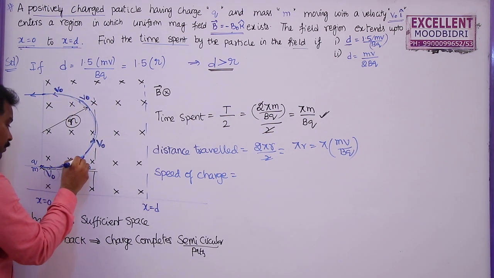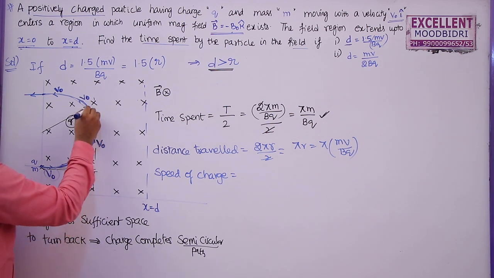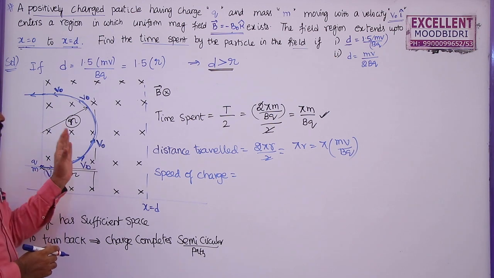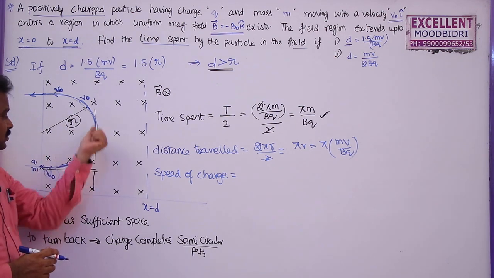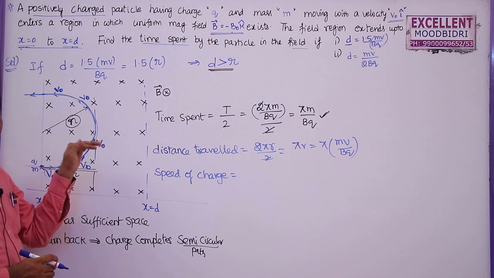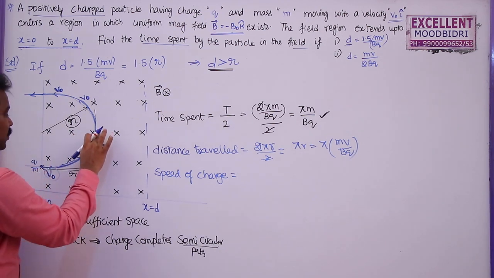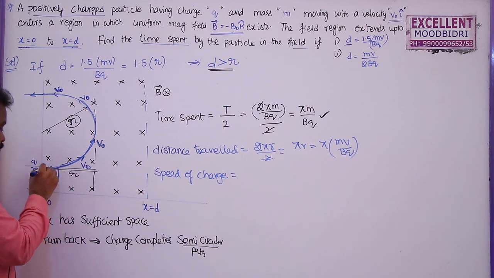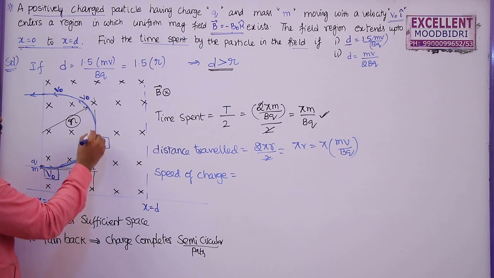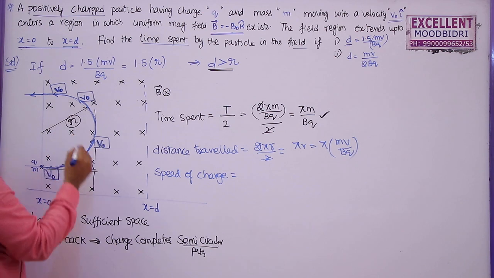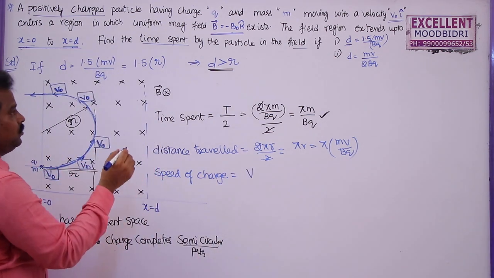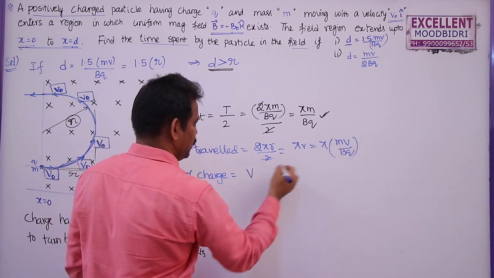The magnitude of velocity is not changing from point to point, but its direction is changing. So as a whole we can say the velocity is changing. Either the magnitude or direction changes, velocity is said to be changed. But what about the speed? Magnitude of velocity is speed. Here the magnitude is v0 everywhere. So the speed of the charge is v0, which is given by v in this problem.